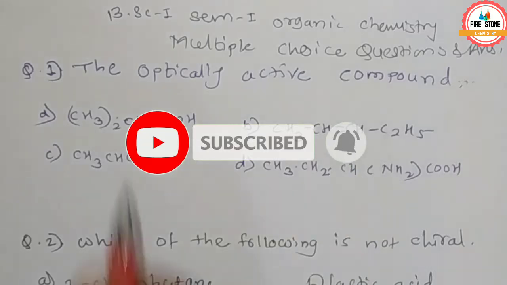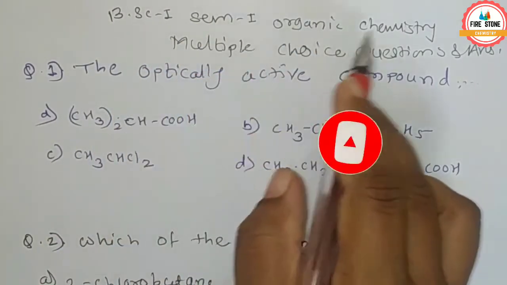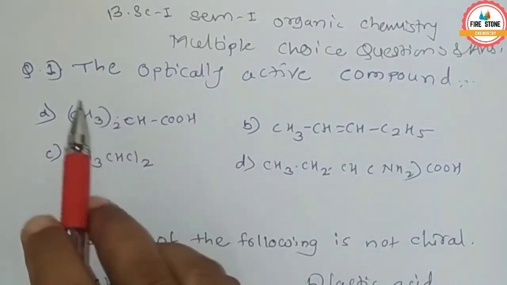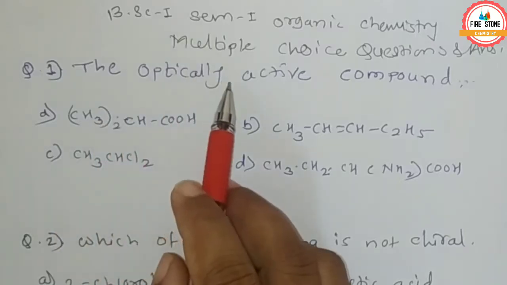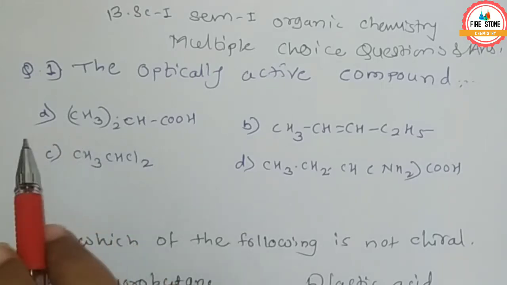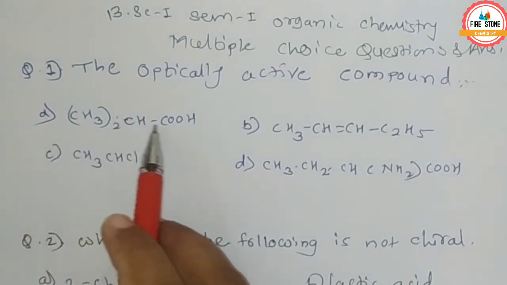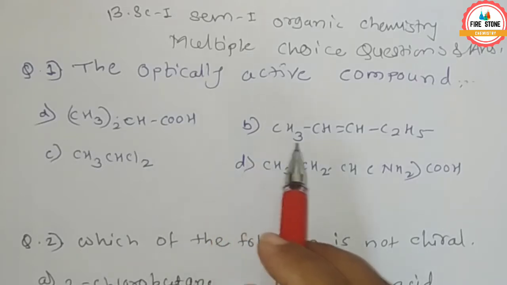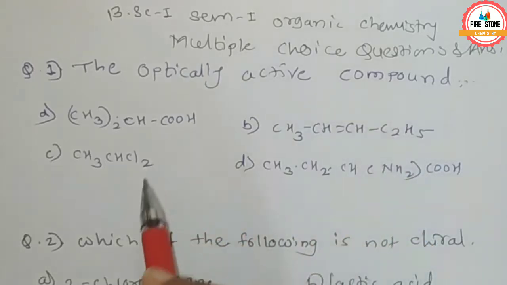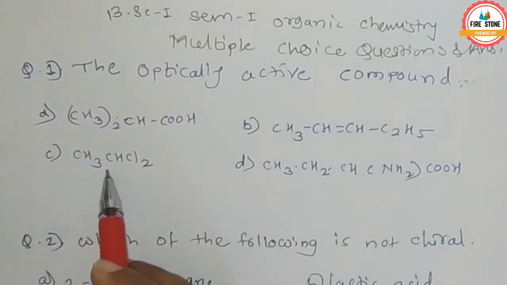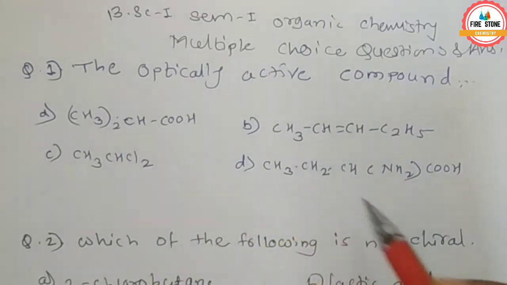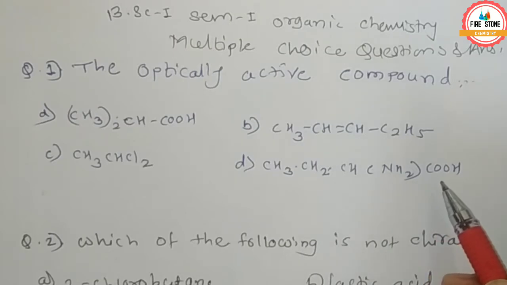Today we are going to see BSc first year organic chemistry multiple choice questions and answers. First question: the optically active compound is dash dash, and the options are A, CH3CH, COOH, B, CH3CH double bond CH, C2H5. Next one is CH3CH, Cl2. D is CH3CH2, CH, NH2, COH.